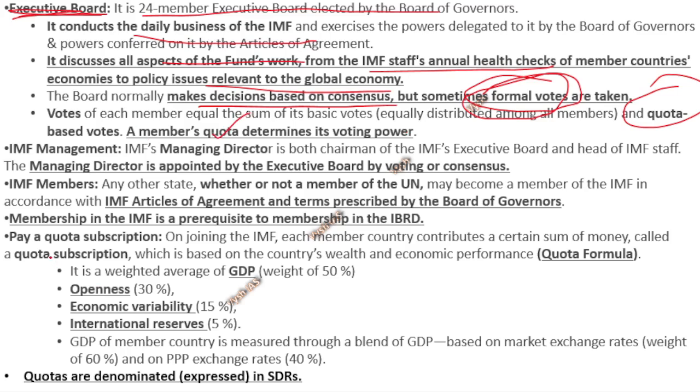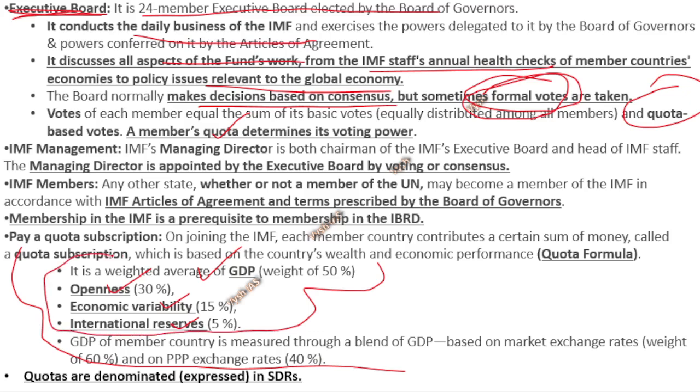So here you can see how the quota is given. Okay, it depends on various things. What is the GDP of that country? What is the openness of that country? What is the economic variability? What are the international reserves which they hold? So the weightage is also 50%, 30%, 15, 5. That's how 100% is there in the factors. If you fulfill these factors, based on that you will get the quota, and based on that quota you will get more and more voting power. This is what happens in the IMF.